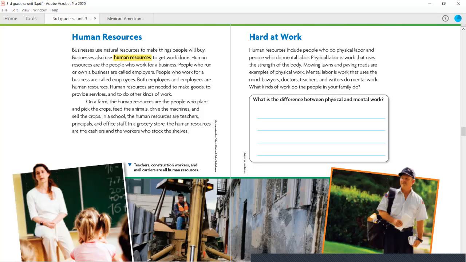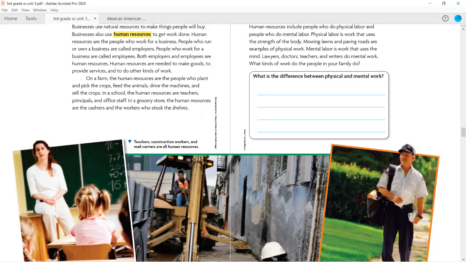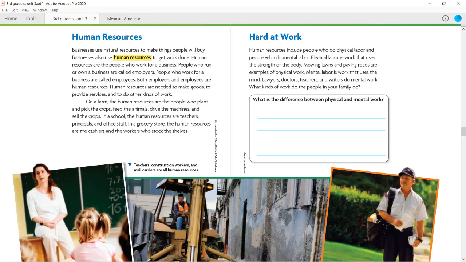In a school, the human resources are the teachers, principals, the office staff. In a grocery store, the human resources are the cashiers and the workers who stock the shelves. We have a picture at the bottom and a caption that says teachers, construction workers, and mail carriers are all human resources. Hard at work.